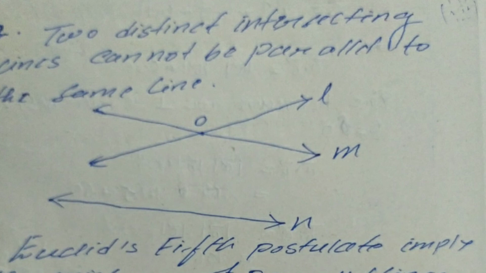Here I have tried to show that M is parallel to N, but L cannot be parallel to N. So two intersecting lines cannot both be parallel to a third line, that is the line N. So M can be parallel to N, but L cannot be parallel to N.